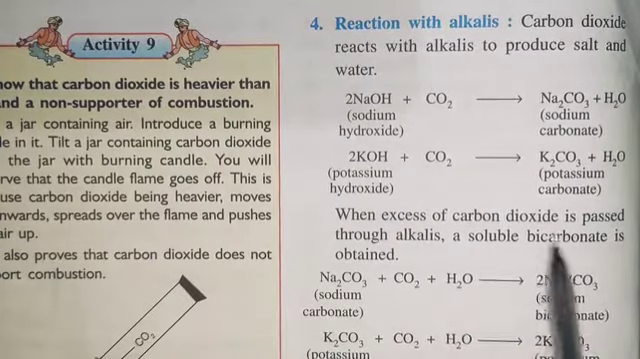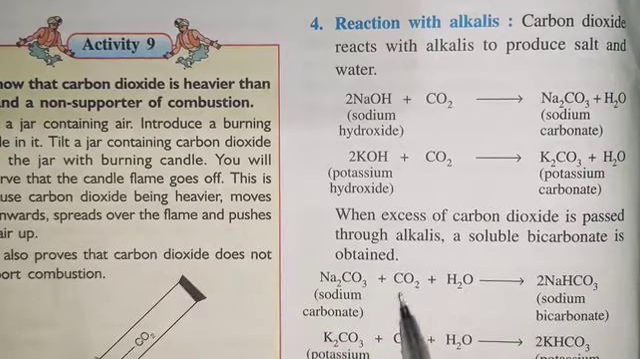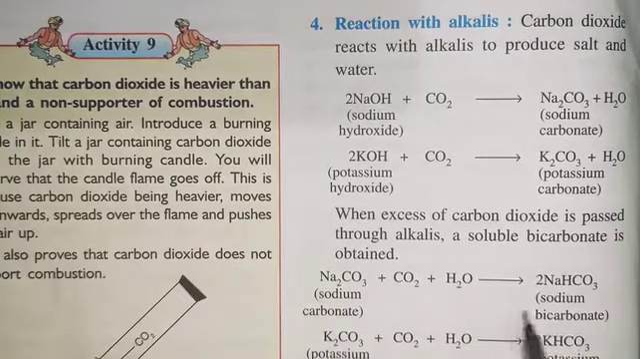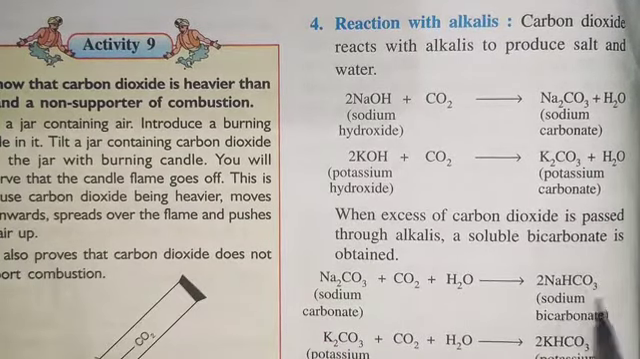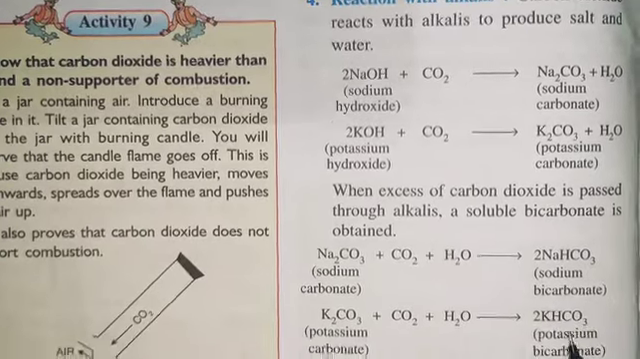When excess carbon dioxide is passed through alkalis, we'll get soluble bicarbonates. So Na2CO3 plus CO2 plus H2O will give you 2NaHCO3, sodium bicarbonate, and KHCO3, potassium bicarbonate.